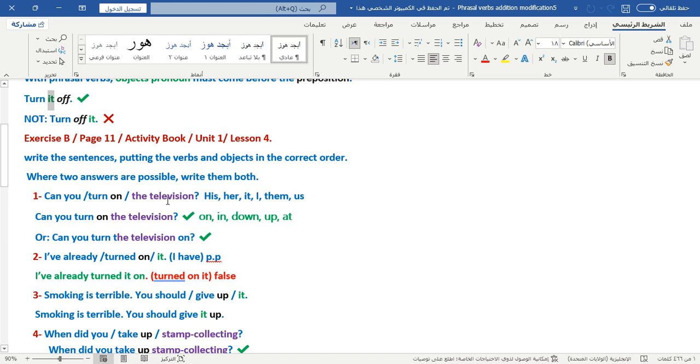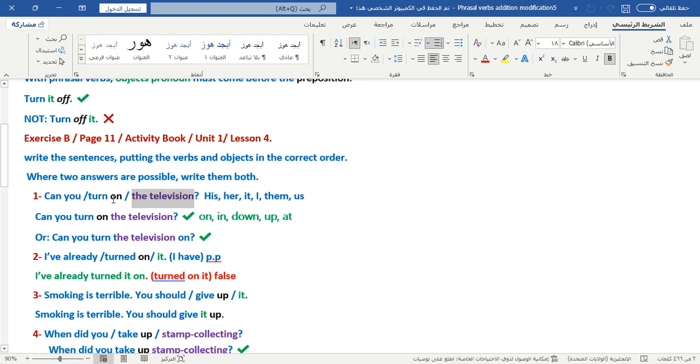If the object is a noun, we have two ways. For example: Can you turn on the television? We write the first sentence the same. Can you turn is a verb.